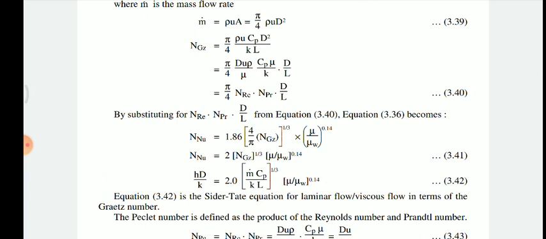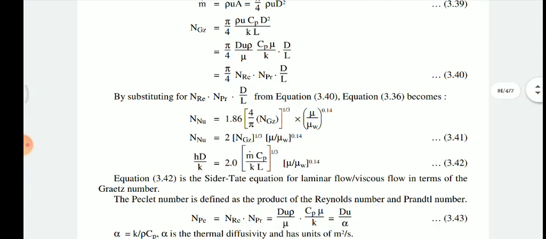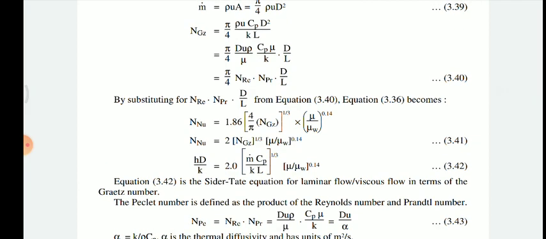Nusselt number equal to 1.86 times pi by 4 ની જગ્યા પર શું થશે? That will be 4 by pi, and Graetz number raised to 1 by 3, and as it is the remaining is mu by mu w raised to 0.14. So basically simplify these terms.